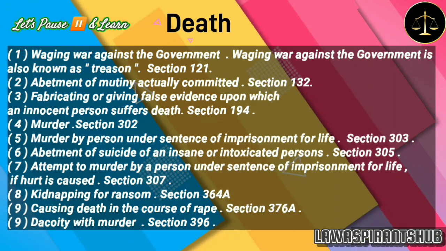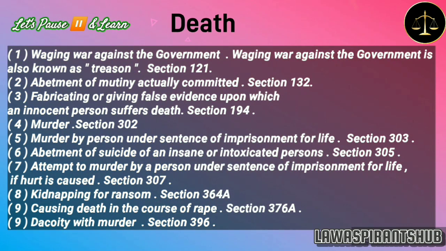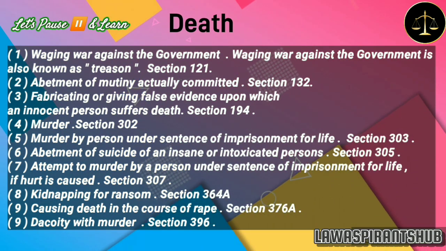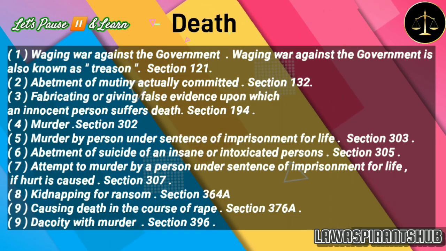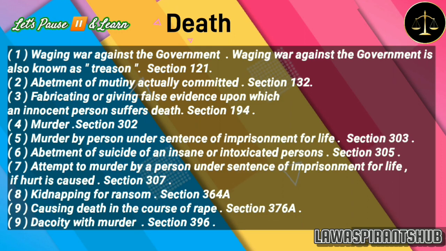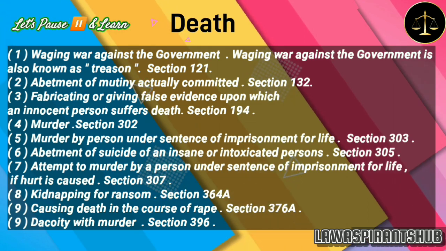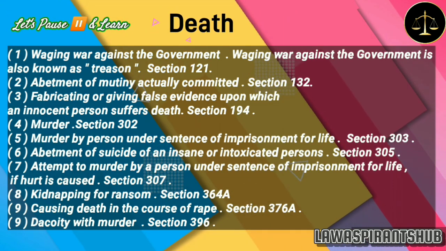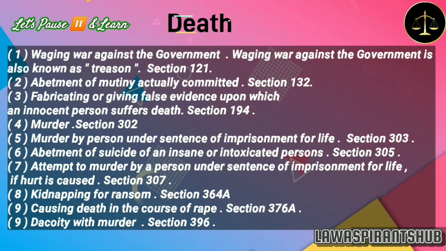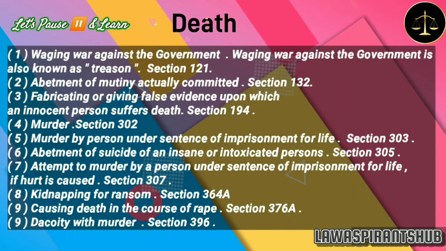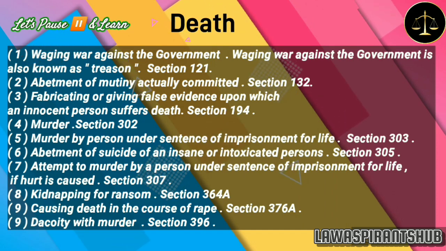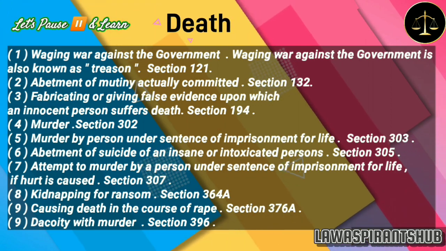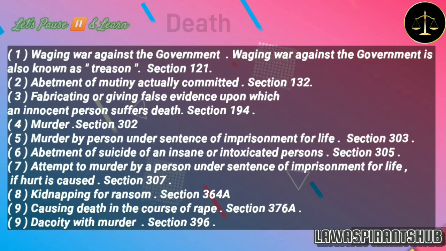5. Murder by a person under sentence of imprisonment for life, provided by Section 303. 6. Abetment of suicide of an insane or intoxicated person, provided by Section 305. 7. Attempt to murder by a person under sentence of imprisonment for life, if hurt is caused, provided by Section 307. 8. Kidnapping for ransom, provided by Section 364A. 9. Causing death in the course of rape, provided by Section 376A. 10. Dacoity with murder, provided by Section 396.